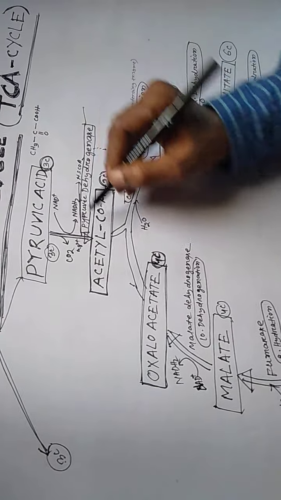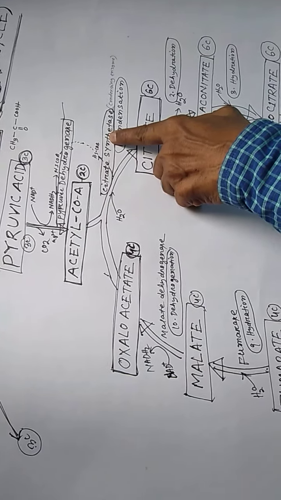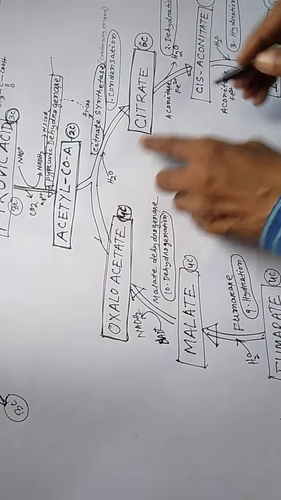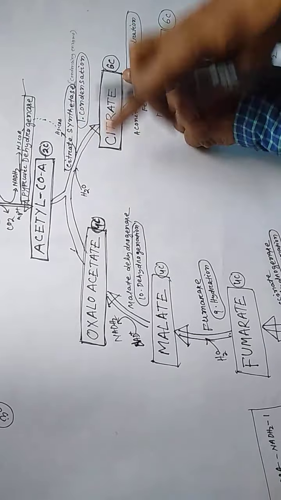Remember it: pyruvic dehydrogenase, citrate synthetase. Here water is added.